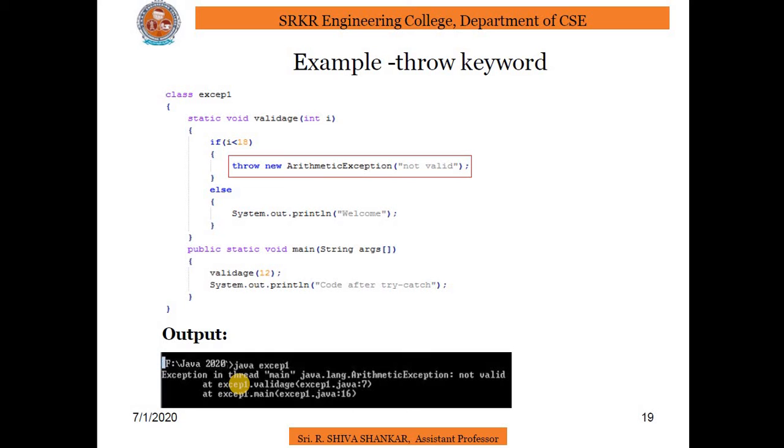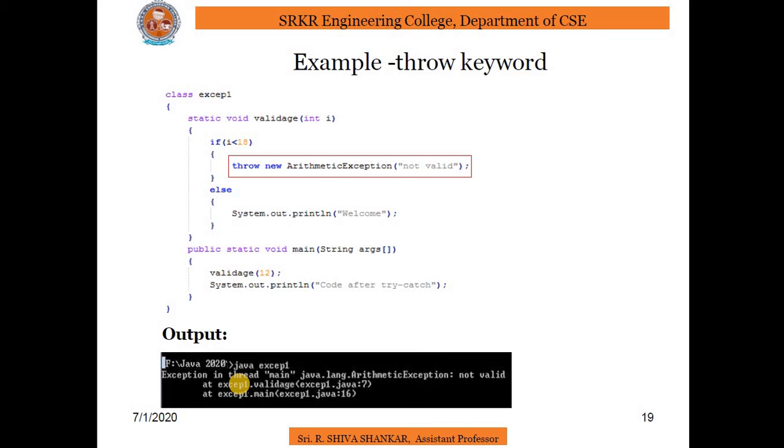As you can see, when we called the method, no try catch block is used, which results in termination of the program, and the message "not valid" is displayed, which was passed during throwing of the arithmetic exception object.